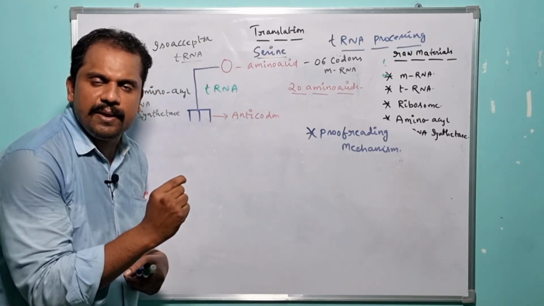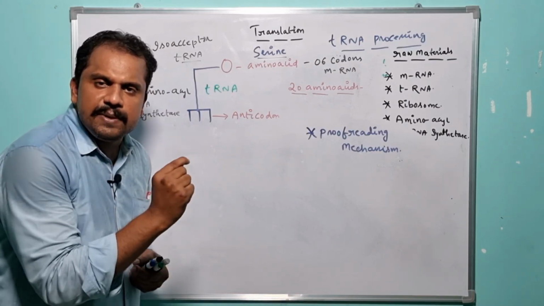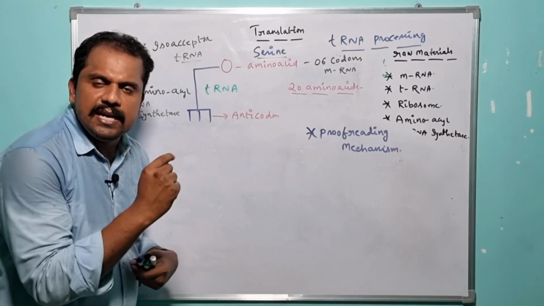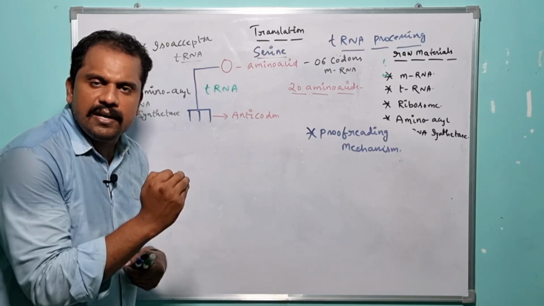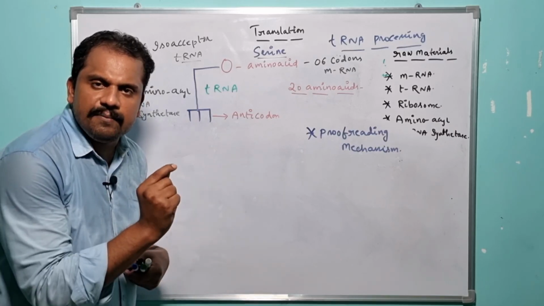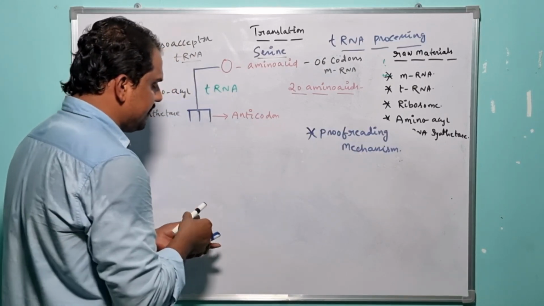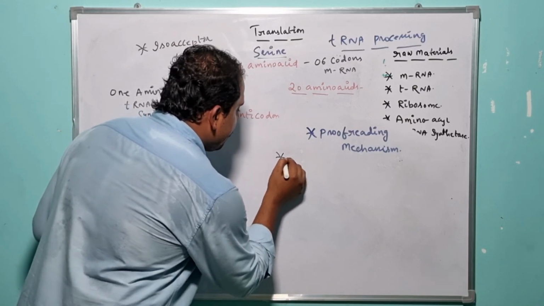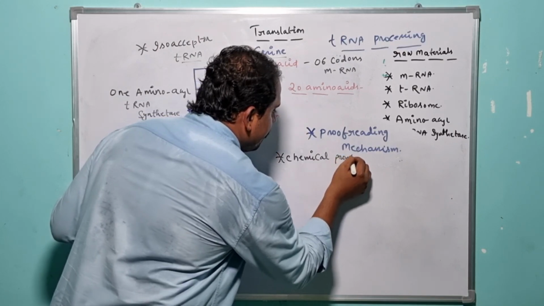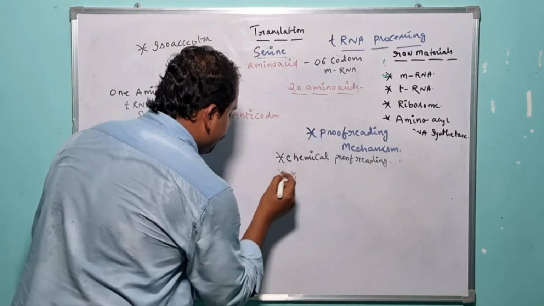So such a proofreading mechanism even exists in the translation mechanism or the translation process. The specific proofreading mechanism which exists in the translation process is generally of 2 different types, right? So what are the 2 different types of proofreading mechanisms which exist in the translation mechanism? They are nothing but chemical proofreading mechanism, and the other one is kinetic proofreading mechanism. So let me write it here. What are those? Chemical proofreading mechanism, and the other one is kinetic proofreading mechanism.